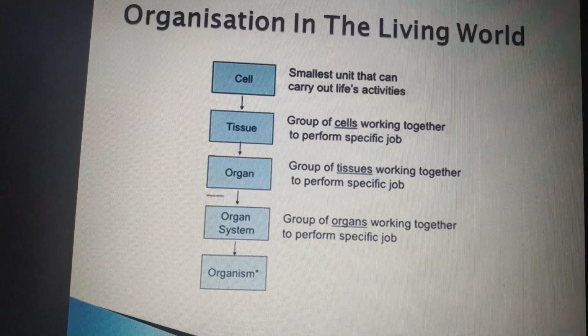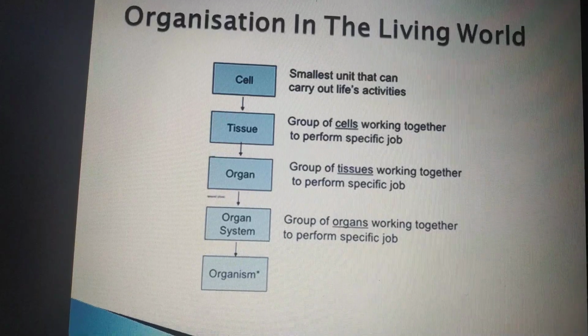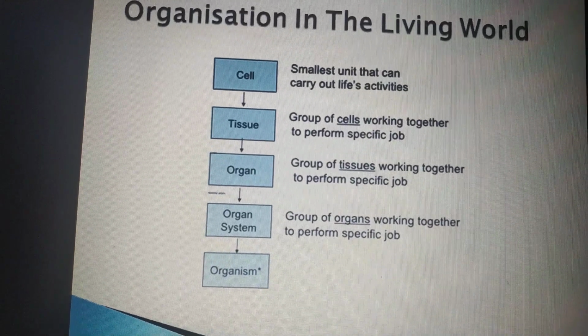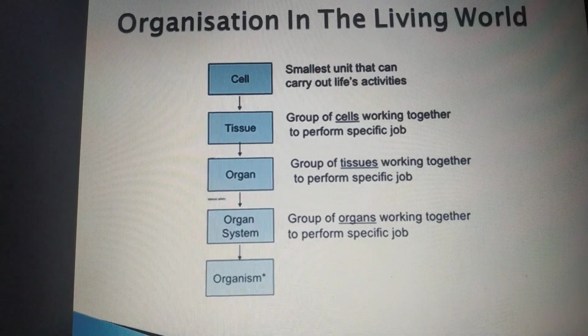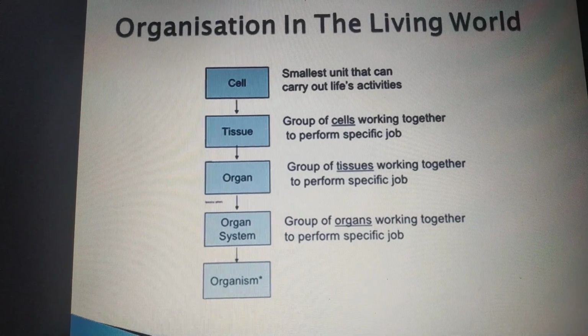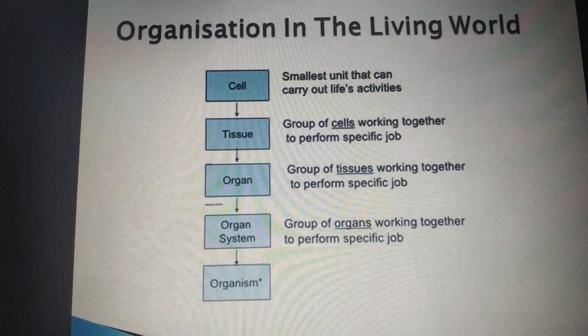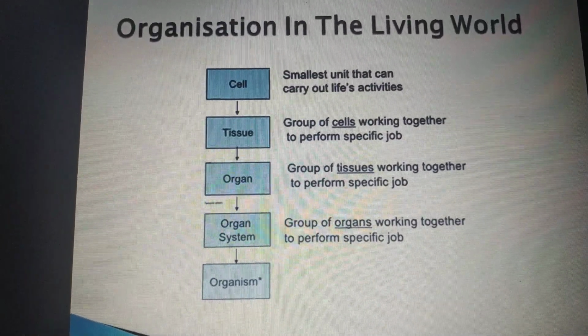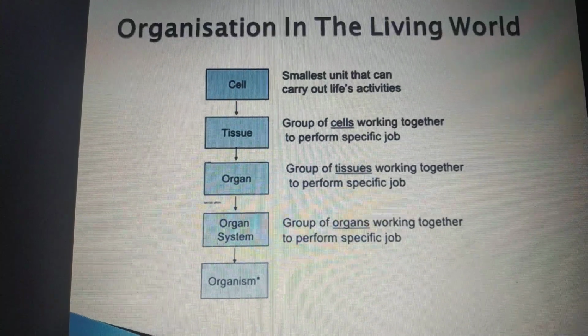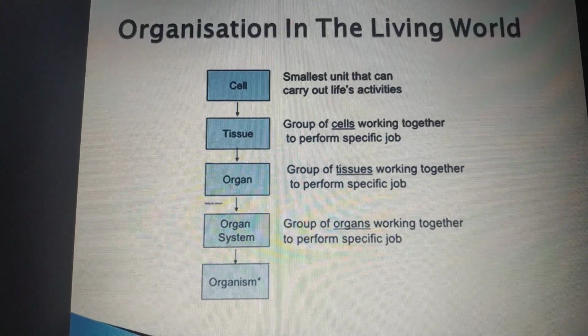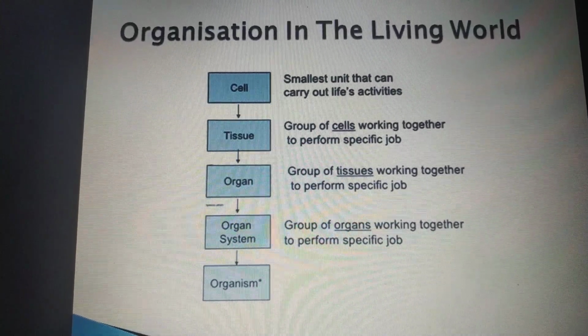Yes students, see, read this slide. Cell: smallest unit that can carry out life activities. Tissues: group of cells working together to perform a specific job. Organs: group of tissues working together to perform a specific job. Organ system: group of organs working together to perform a specific job.